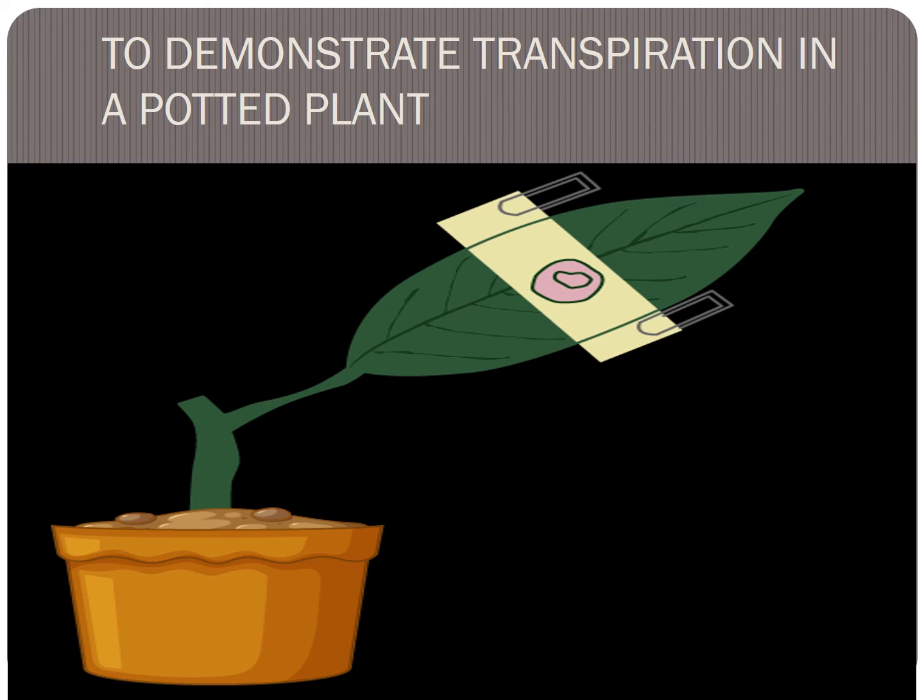Now we have to demonstrate transpiration in a potted plant. Take one plant. Fold a strip of cobalt chloride paper and attach it to the upper and lower surface of the leaf of a potted plant.